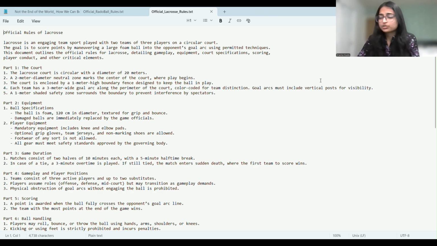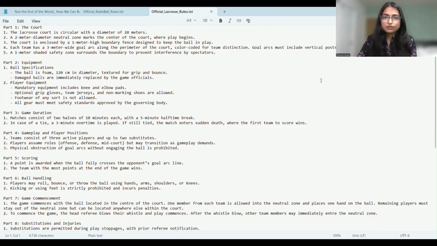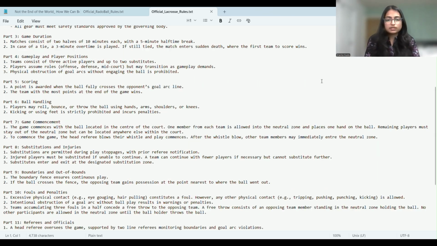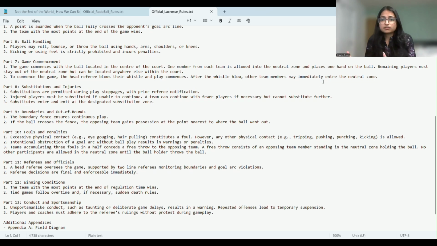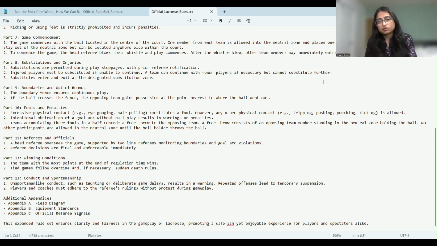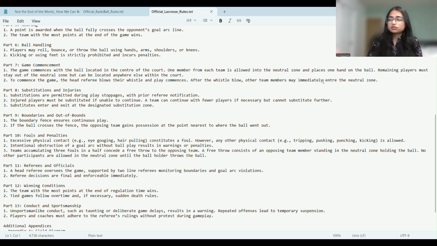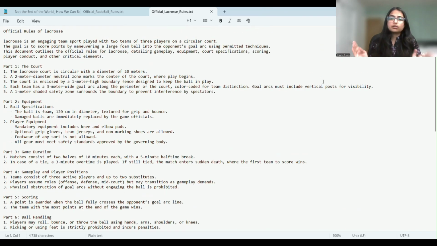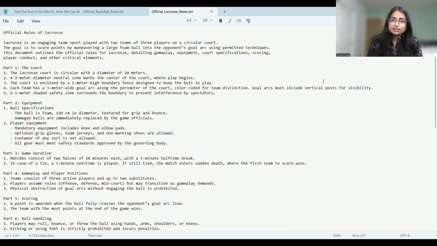lacrosse rules, which is copied from our RadoBall, which is all false rules. In this version, lacrosse is played on a circular court, whereas in a real lacrosse sport, it is played on a rectangular court. But in this case, the document we are providing mentions a circular court with a 120 centimeter foam ball. And obviously, that's false, right?